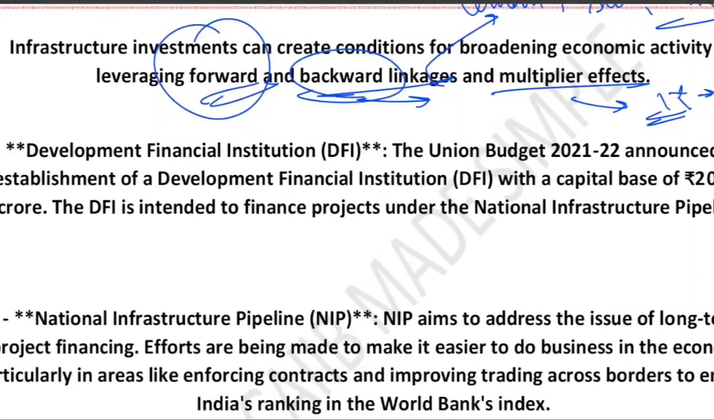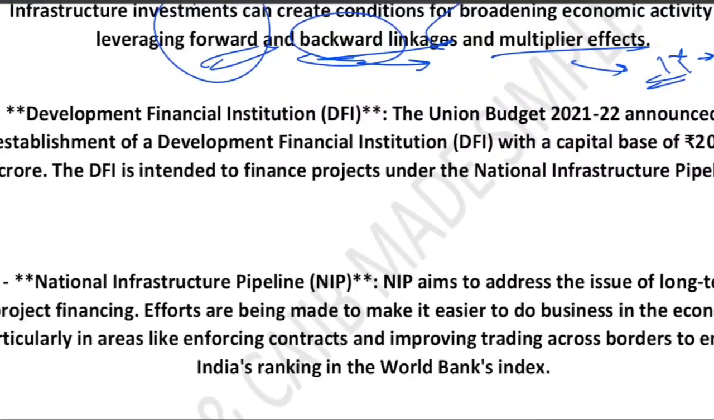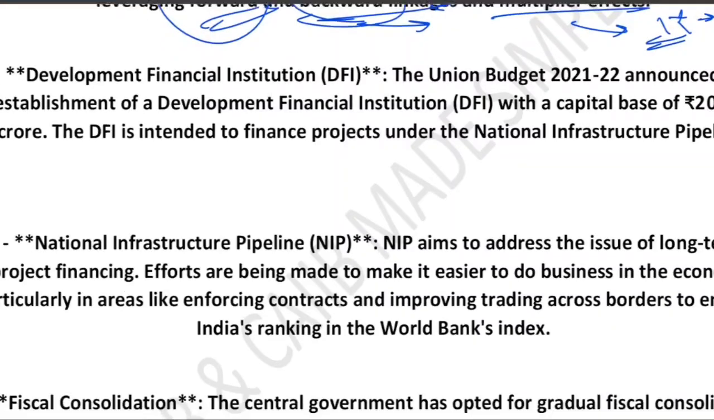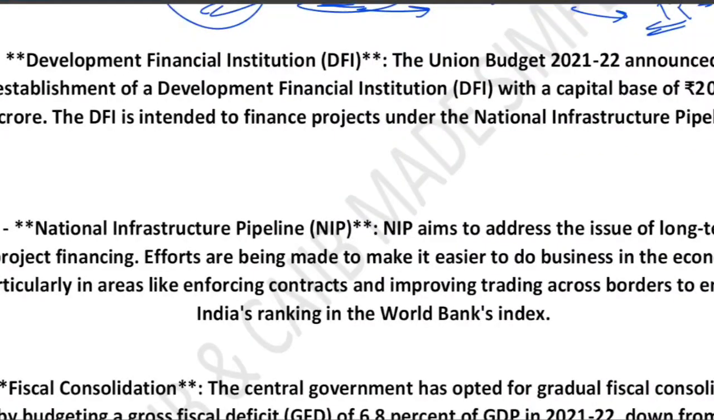Now let's talk about the DFI, Development Financial Institution. In the Union Budget 2021-22, the government announced a new development financial institution with a capital of 20,000 crore. The purpose was to finance large infrastructure projects under the NIP. What is NIP? National Infrastructure Pipeline. This was the main purpose, to finance projects under the National Infrastructure Pipeline.